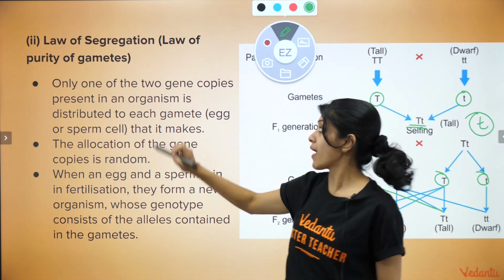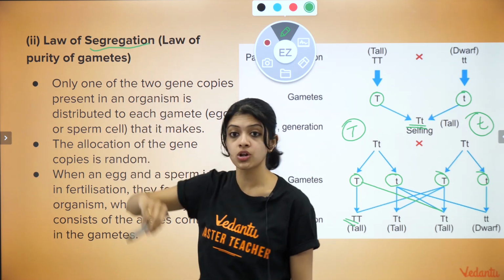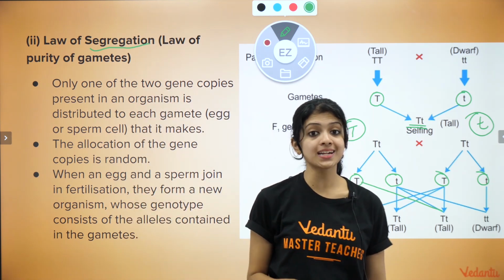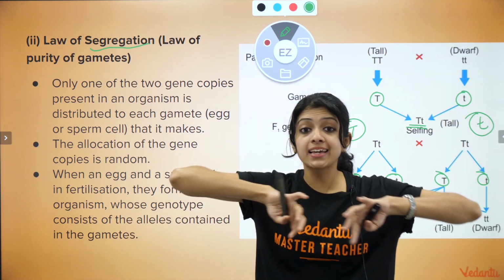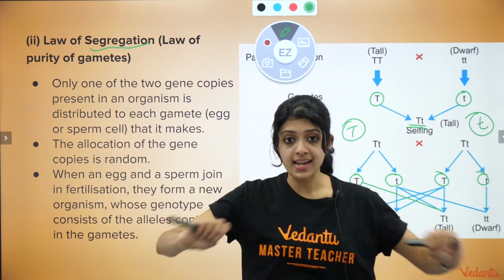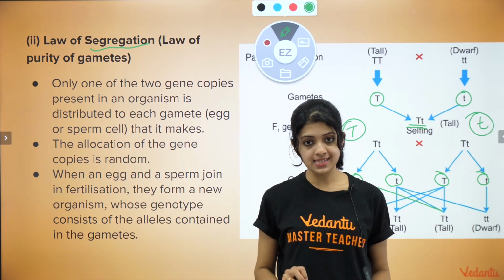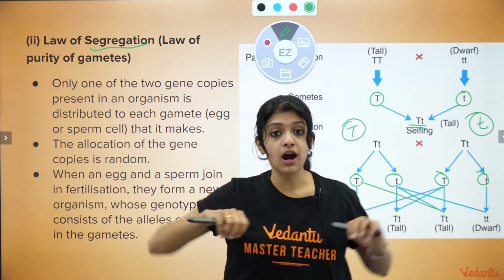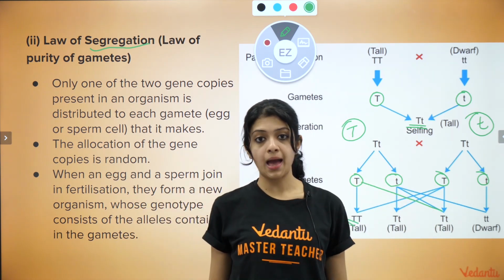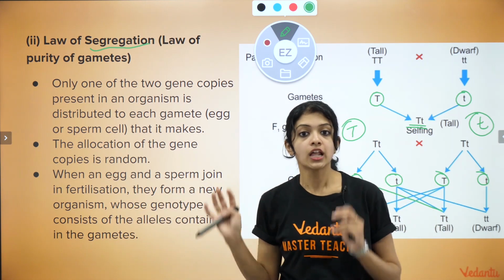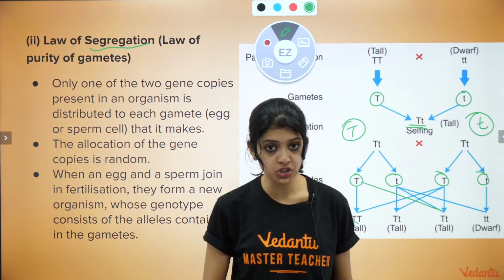First of all, why is it called the law of segregation? What do you understand by the word segregation? Segregate means separate out. What we mean is that the alleles separate out and enter into individual gametes, which is why we call this the law of segregation.